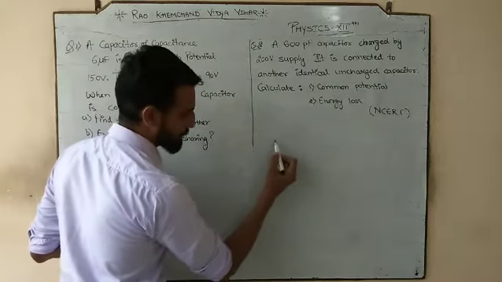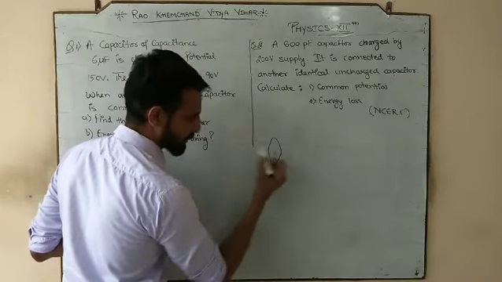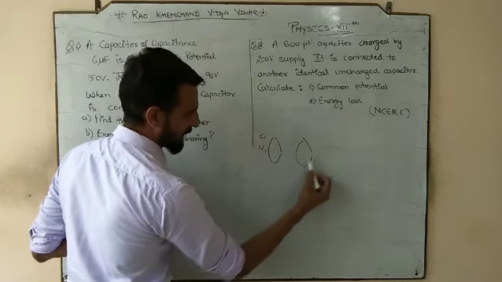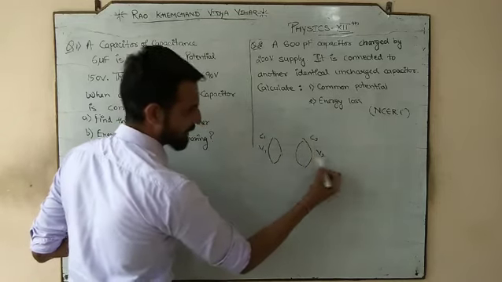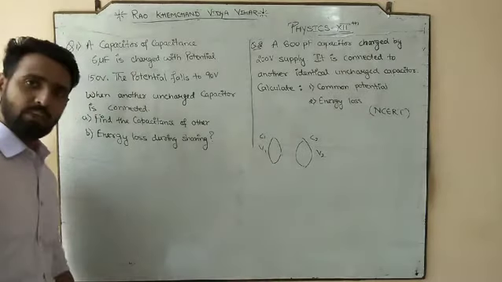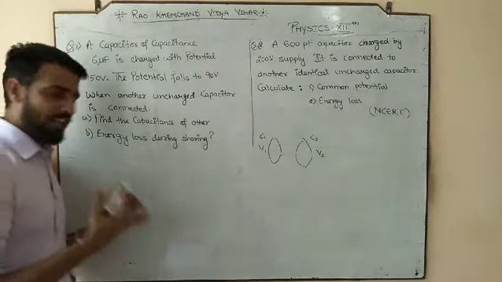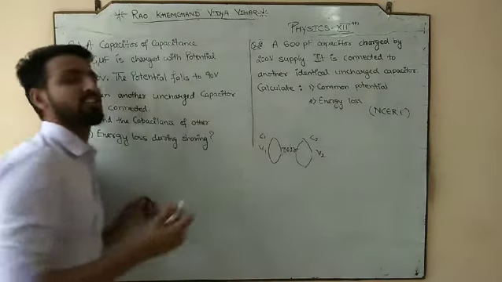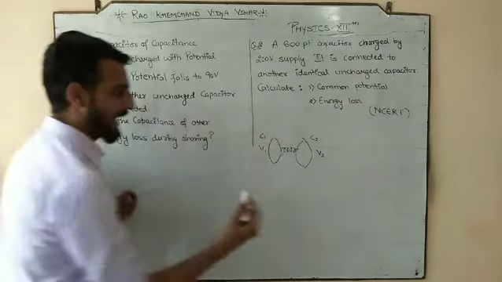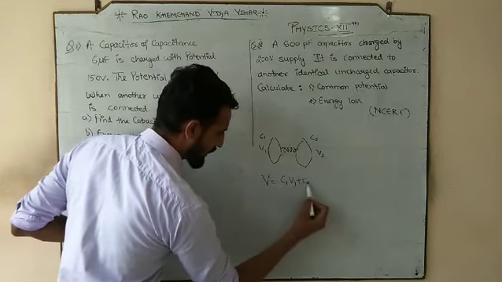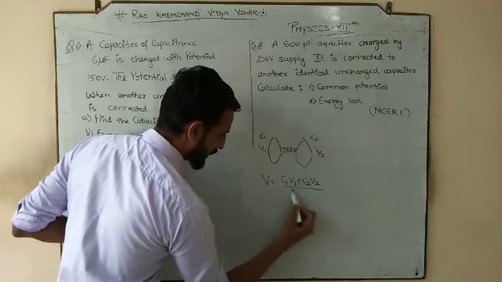Let's suppose we have a first body with capacitance C1 and potential V1, and a second body with C2 and V2. Since both have different initial potentials, after connecting them by a conducting wire there would be a sharing of charges, and that sharing will continue up to the common potential. And what is that common potential?